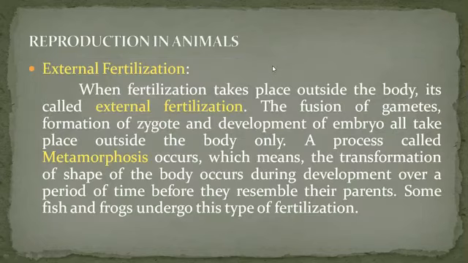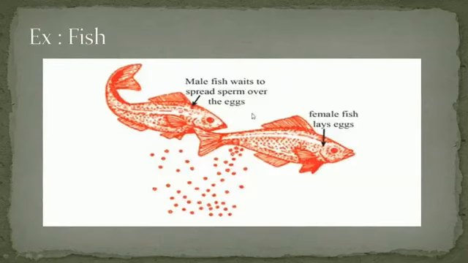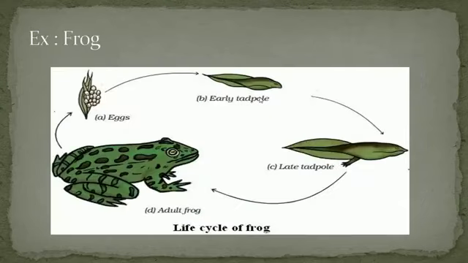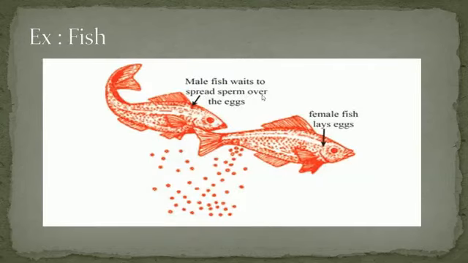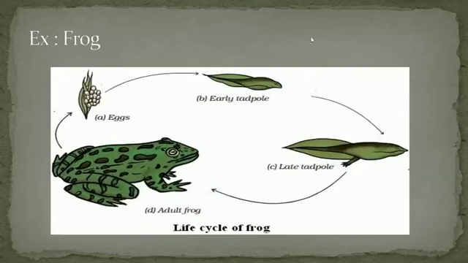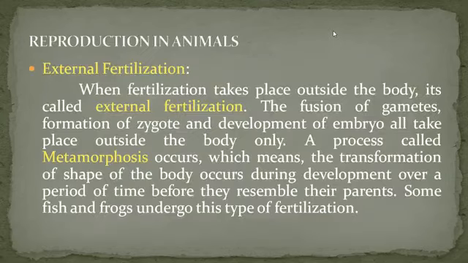A process called metamorphosis occurs, which means the transformation of the shape of the body during development over a period of time before they resemble their parents. Some fish and frogs undergo this type of fertilization.